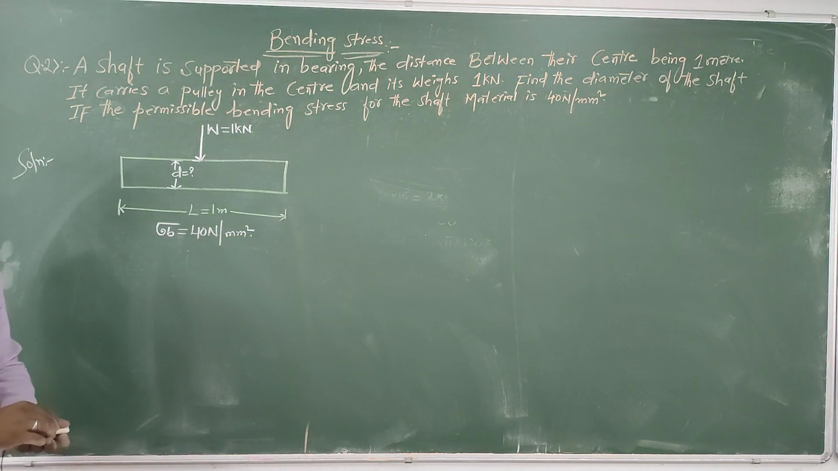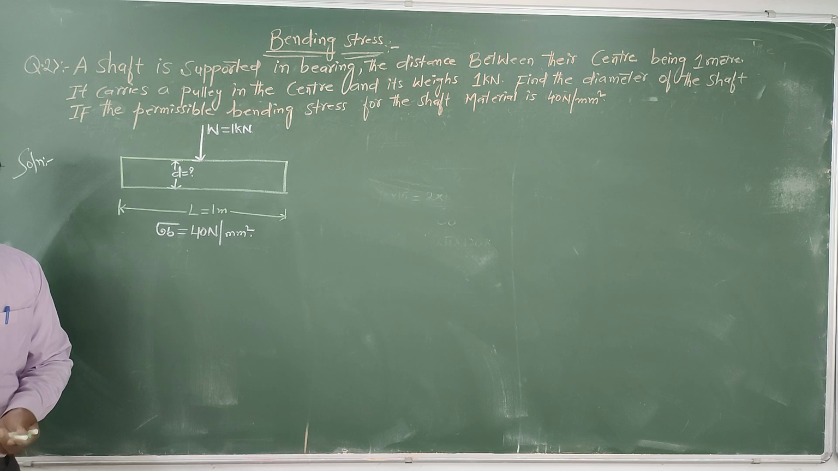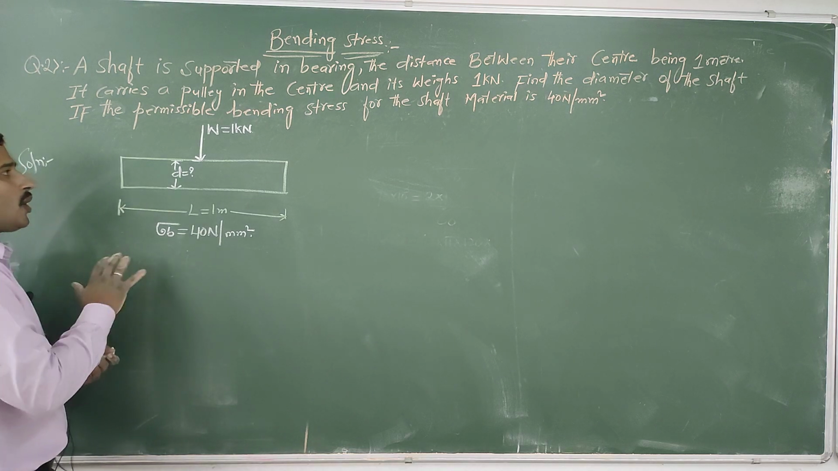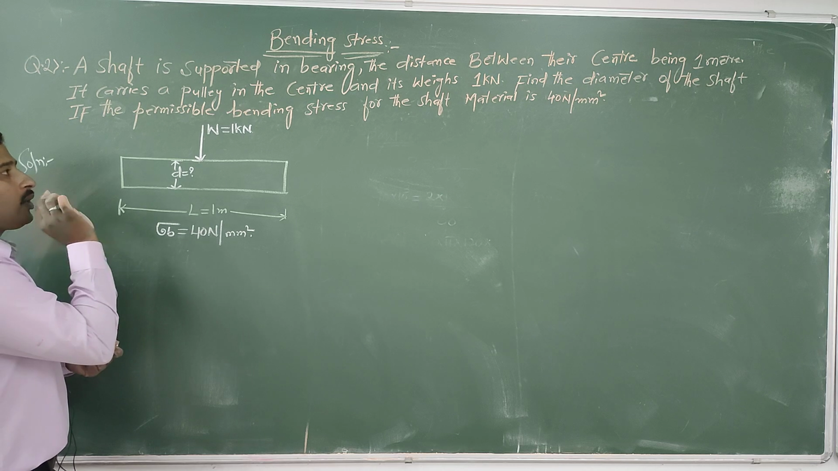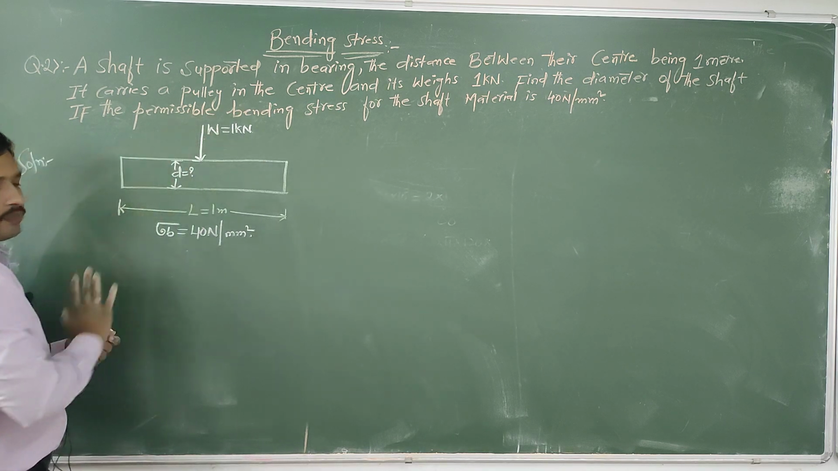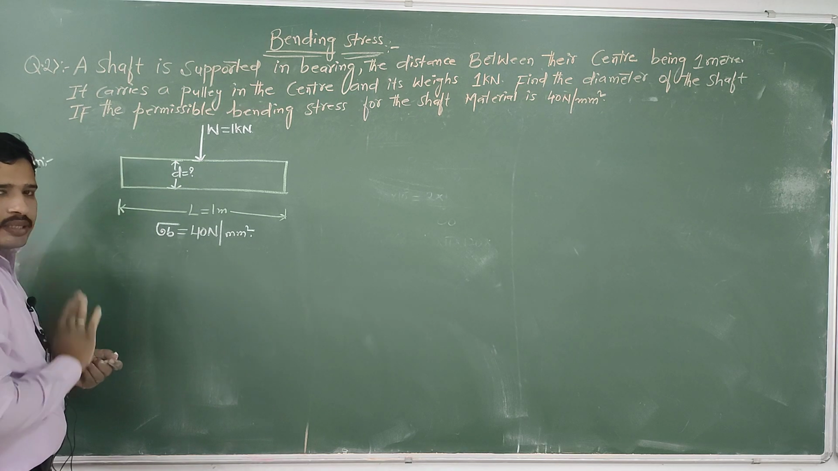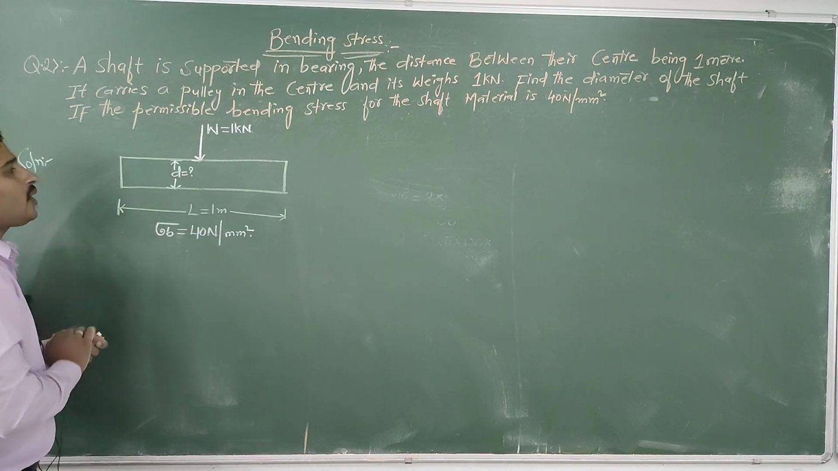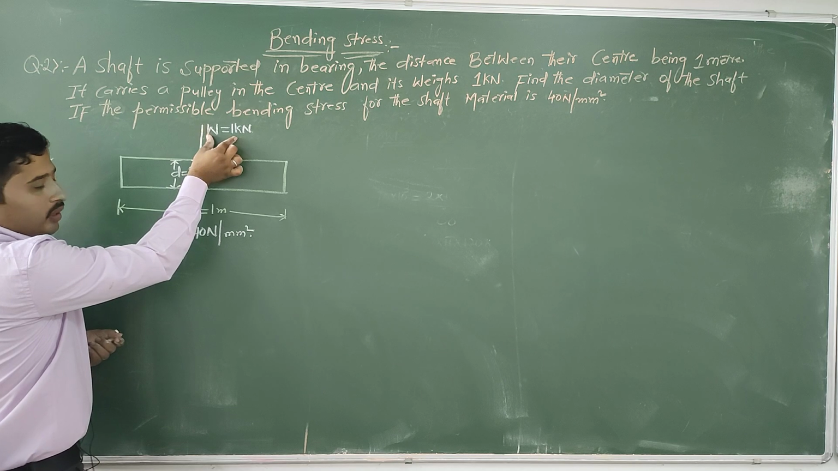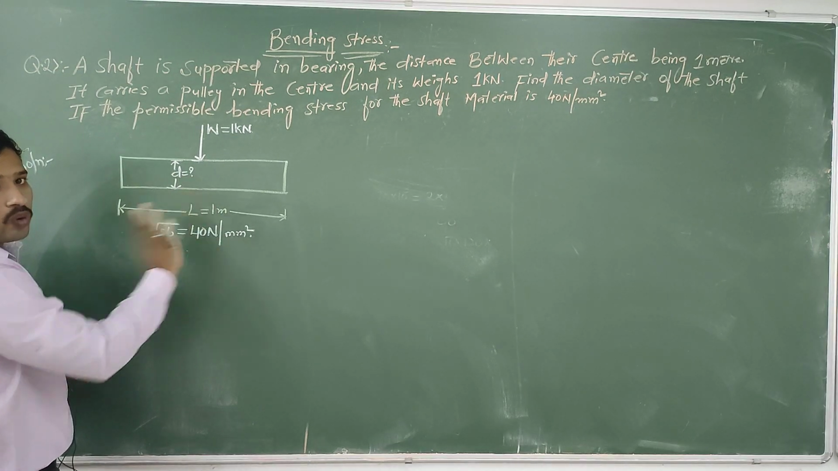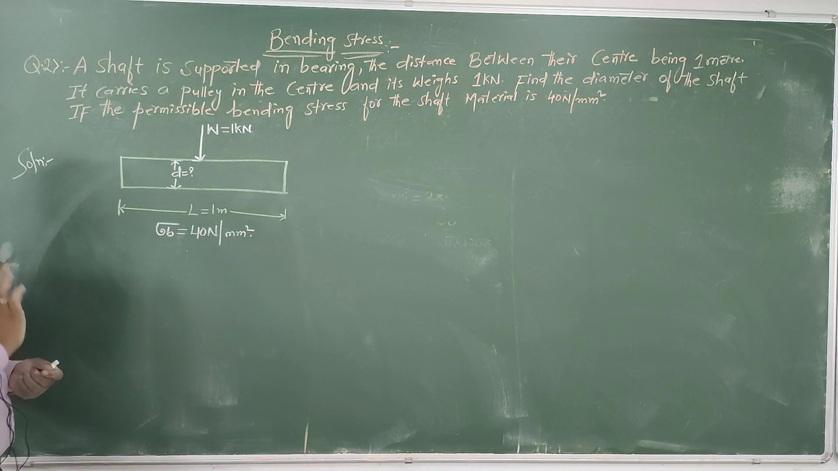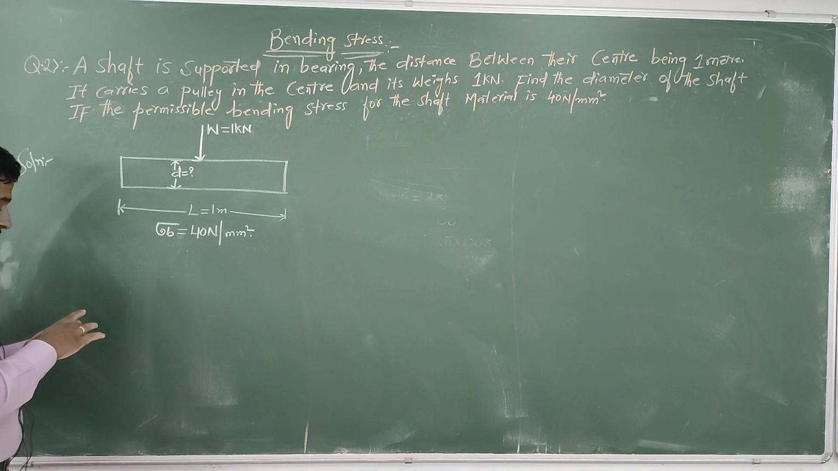Here, the first thing we need to find out is the maximum bending moment. To find the maximum bending moment, we have to notice where the load is acting. In this case the load is acting at the center point. If the load is acting at the center point, then we use the formula weight into length by 4. That is the value of the maximum bending moment.